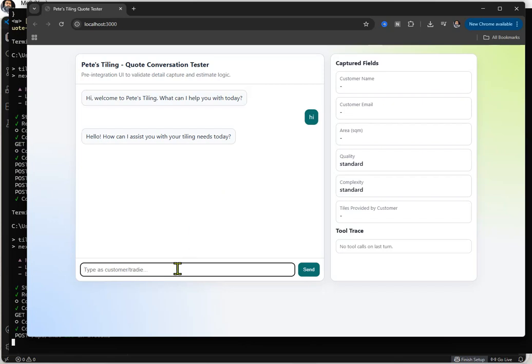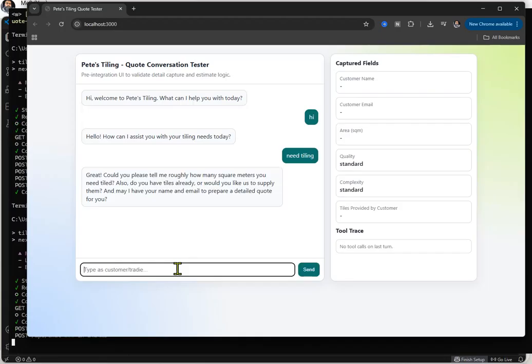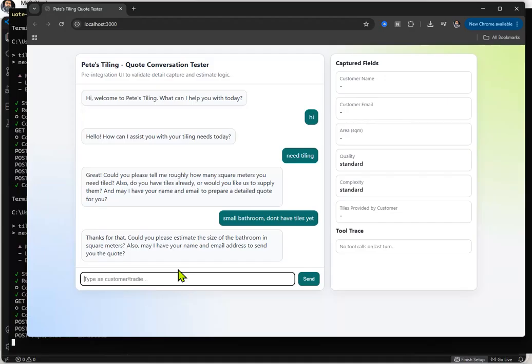All right, I'm just going to say need tiling. Okay, right, good. How many square meters? I'm just going to say bathroom, small bathroom. Don't have tiles yet. Okay, could you please estimate the size of the bathroom? That's good in square meters. So I'm just going to say 45.